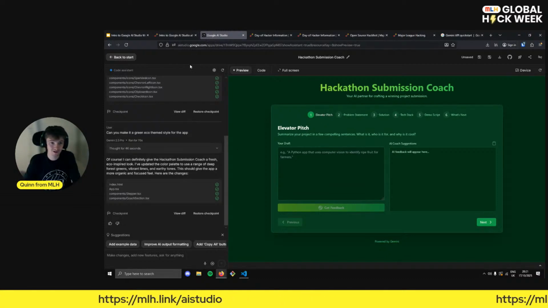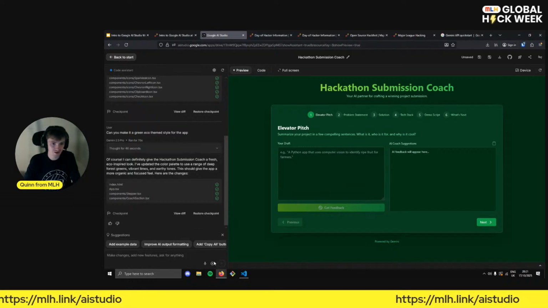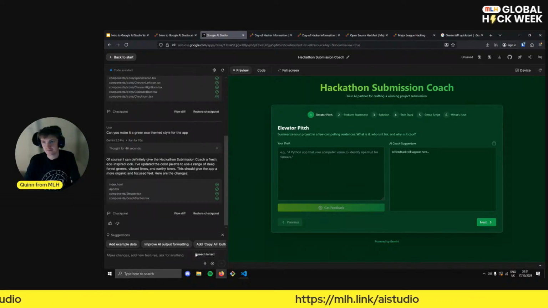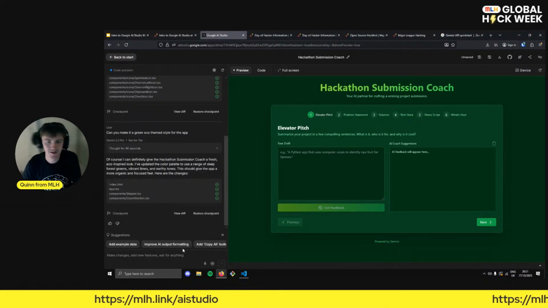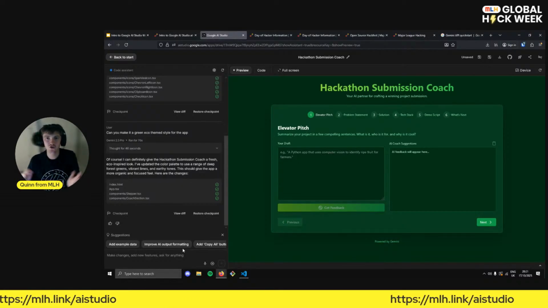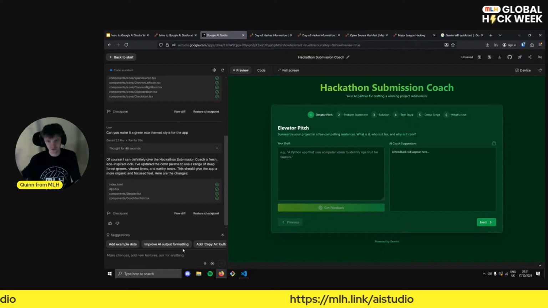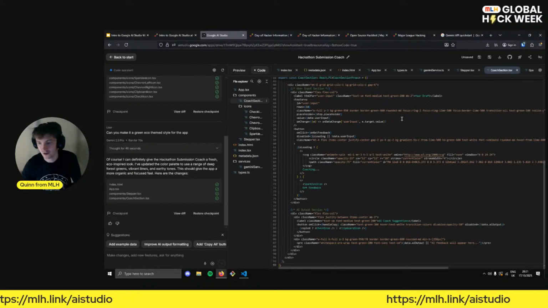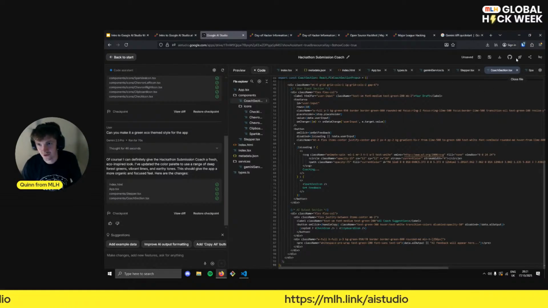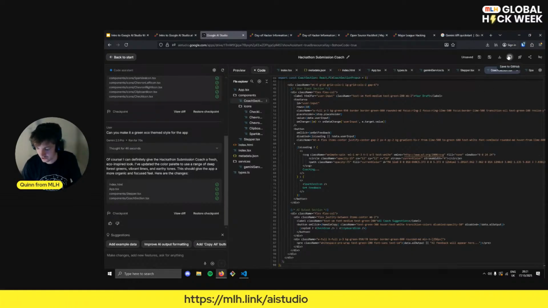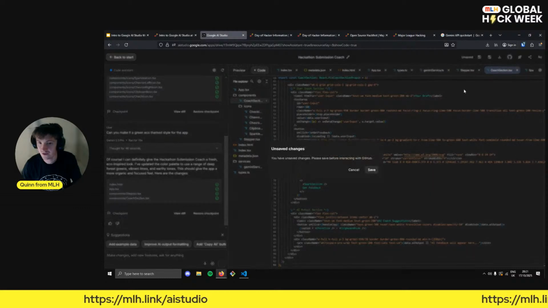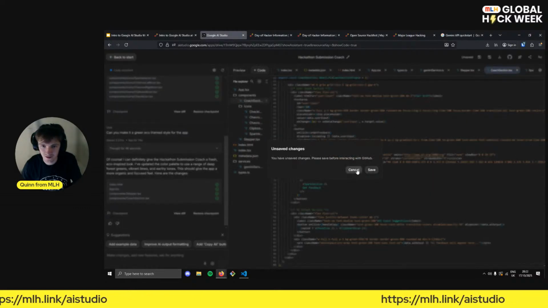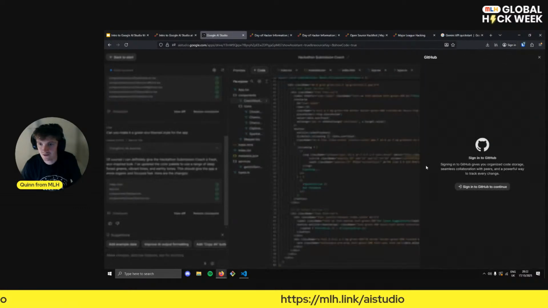And we can also ask this to generate images, videos for us as well. So there are plenty of different bits and pieces to play with. But some points that I really want to highlight are, actually, this is super easy to take and then build off yourself, okay? Maybe you're saying, well, it's all well and good having all this code here, but how do I get it from here to VS Code? Well, you can actually save this to your GitHub. And we've got a little button up here, which just simply says save to GitHub. Okay, we'll click this, and we'll click save, so it saves all of the changes.